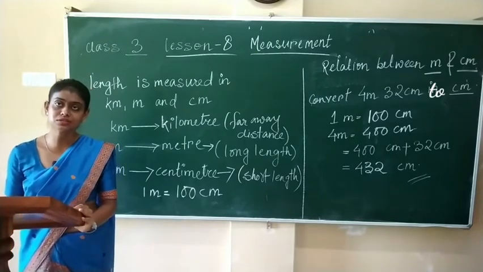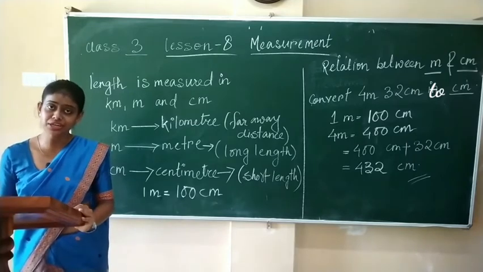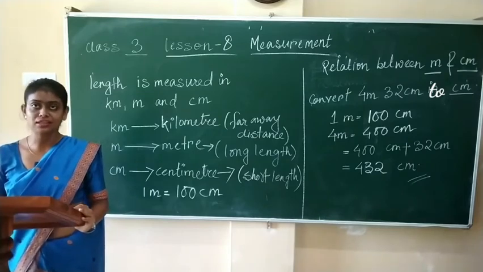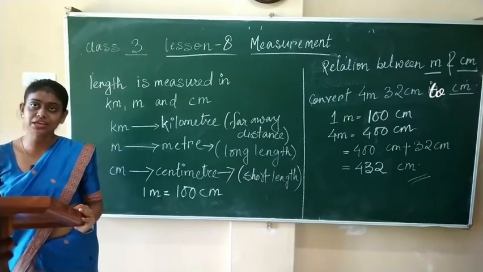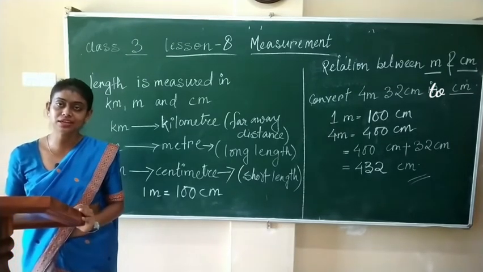Understood, students? The length of a very far away distance is measured in kilometers. And the long length is measured in meters. And very short length is measured in centimeters.